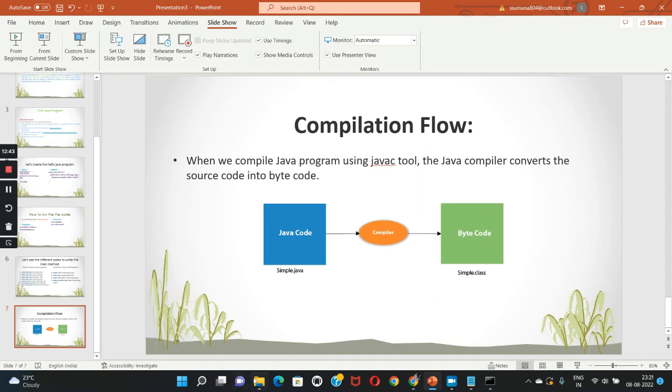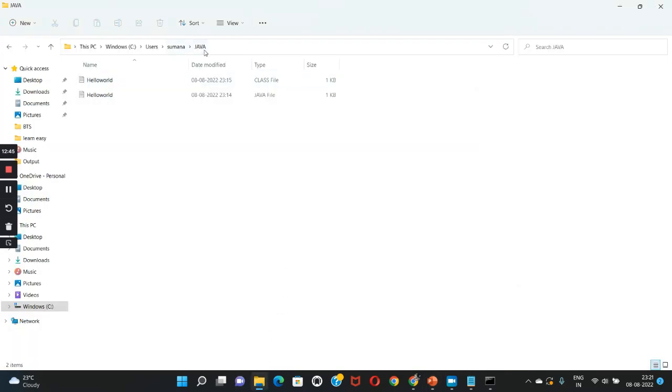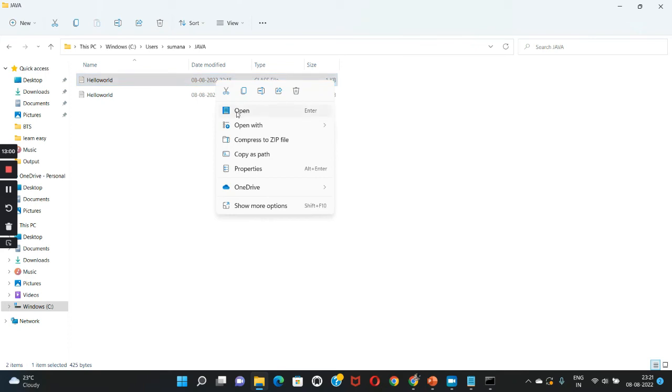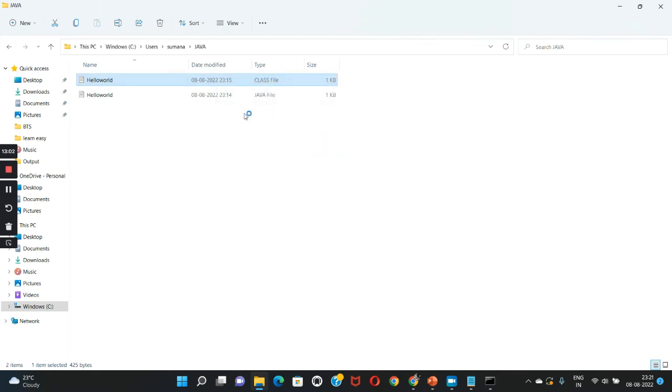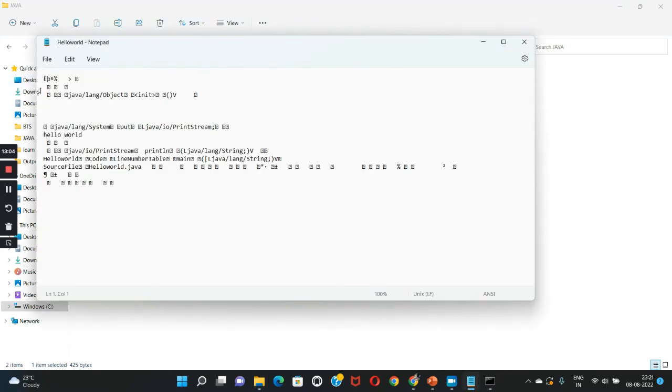So if we see in the file manager where we saved the Java file, see here we are having the Java file. And above that one, a class file is also created. Here the compiler is creating the class file. Let us open it with Notepad. See, this is the bytecode.